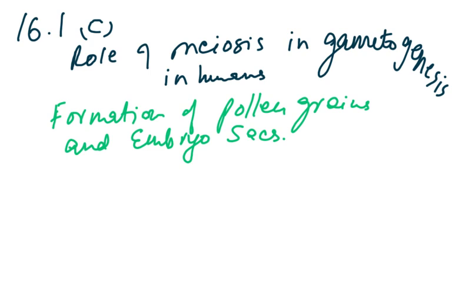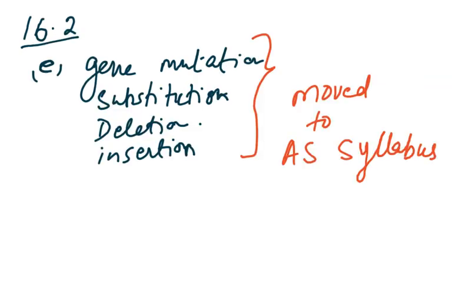Then in chapter 16, which is inherited change, the role of meiosis in gametogenesis in humans has been removed, and the formation of pollen grain and the embryo sac has been removed. The last one is 16.2e, which is gene mutation, substitution, deletion and such, and this has moved to the AS syllabus. I talked about this in the previous update, which I did in video 1 of the AS syllabus.